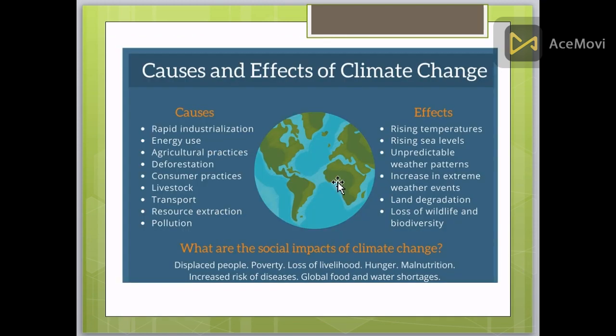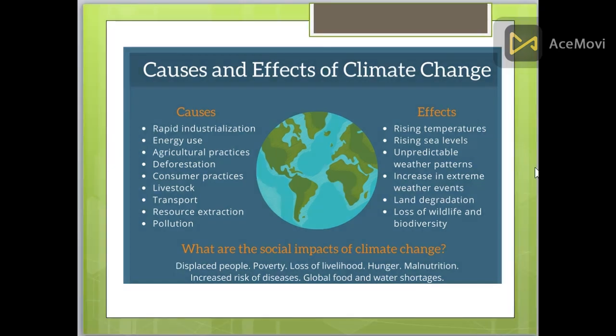Now we move on to the causes and effects of climate change. The causes of climate change include rapid industrialization. As you know, industries are made for the production of many things and they emit different toxic gases that harm the environment.